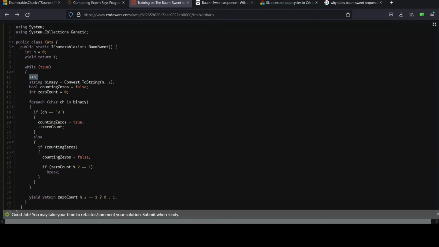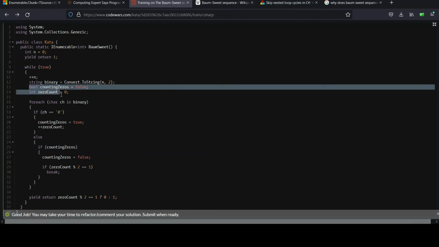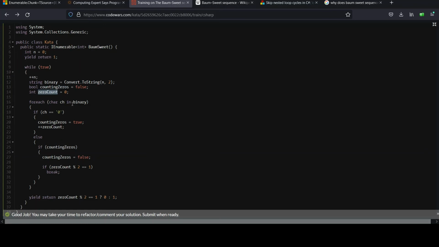Make sure you increment n. We need to do them consecutively from 0, 1, 2, 3, 4, as much as they call for. Convert to a binary form of a string. Then we have all ones and zeros that we can count. We have these nice local variables where we can designate whether we're counting a sequence of consecutive zeros or not. We have our nice little accumulator here. Finally, iterate over the binary string. When it's 0, make sure it's counting if it hasn't already been set, and you get to add 1 for every 0 you encounter.